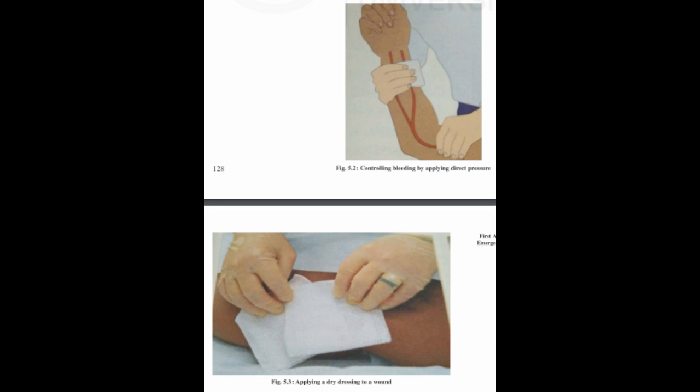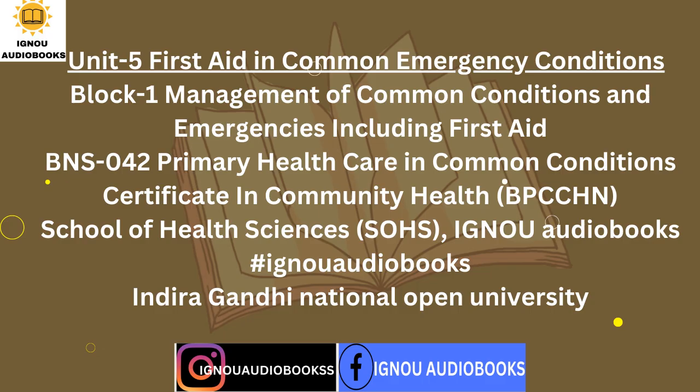1. Control bleeding with direct pressure. Figure 5.2. 2. Cover wound with sterile dressing or clean cloth, diaper, or sanitary napkin. Figure 5.3. 3. Place your gloved hand over dressing. 4. Press firmly. Continue pressure until bleeding stops. 5. Do not remove dressing. If soaked through, add more material and continue pressure.